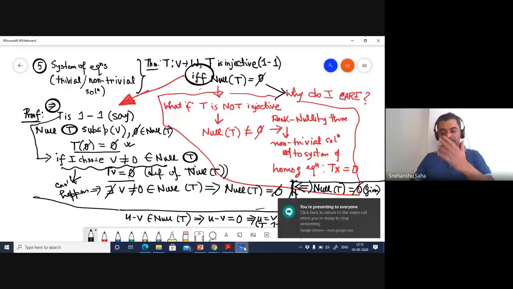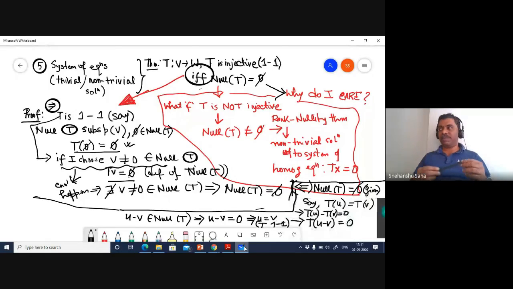So we spoke about this important result, which is, if there is a linear transformation from a finite dimensional vector space to another vector space, then the transformation is injective or one-to-one if and only if the null of the transformation contains only the zero vector. The implication of this result is, straight away, when you are solving a system of homogeneous equations, what you would really care about are the non-trivial solutions.